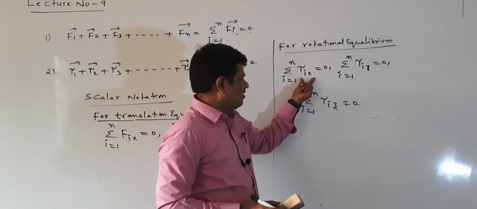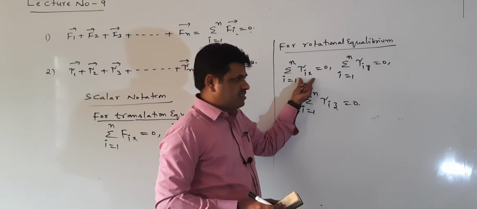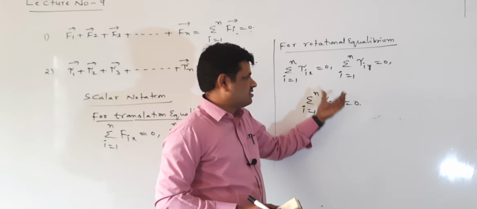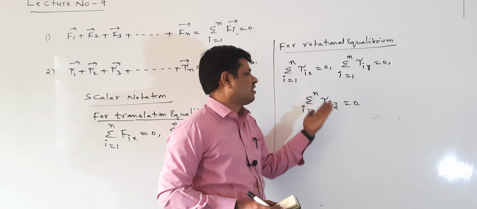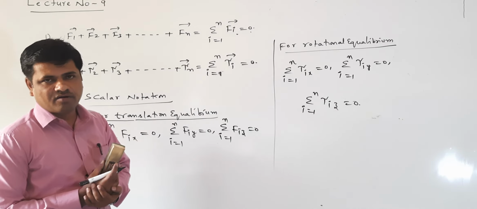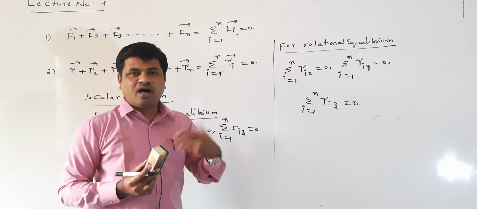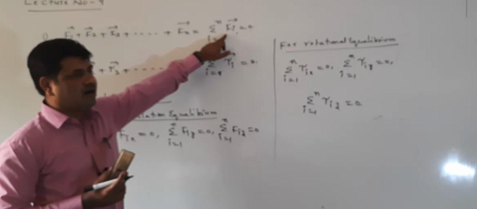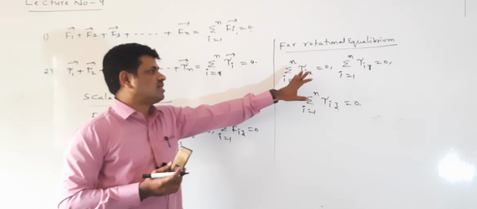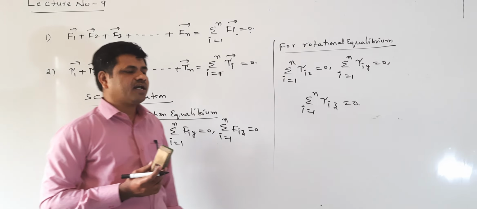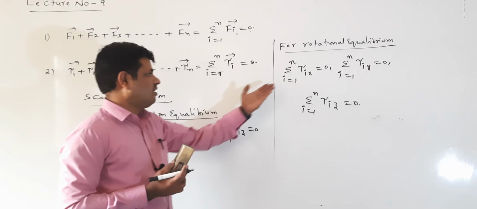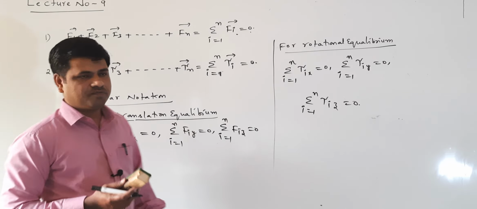This is torque along the x axis. This is torque along the y axis. This is torque along the z axis. These are the components along the x, y, z axis. When using the components, that is called scalar notation. When we are not using the components, that is called vector notation. Clear up to this one? When using the component, that is called scalar notation. It means the condition for translational equilibrium and rotational equilibrium I am representing in scalar notations also.